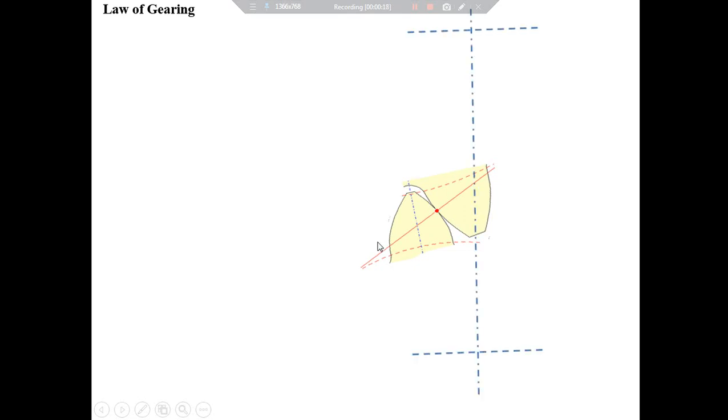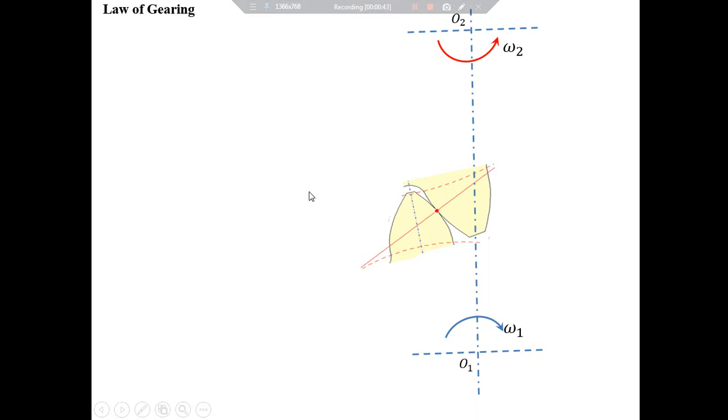Dear students, in this video lecture, we will learn about the law of gearing. Portion of gears, in fact, only two teeth of meshing gears are shown here. O1 and O2 are their respective centers of rotation. The gear at the bottom turns in clockwise direction with constant angular velocity omega 1, and the gear at the top turns in anti-clockwise direction with constant angular velocity omega 2.